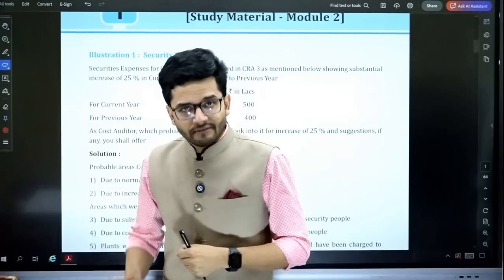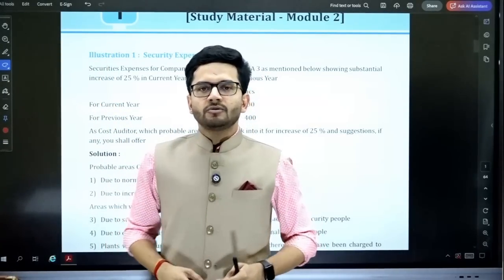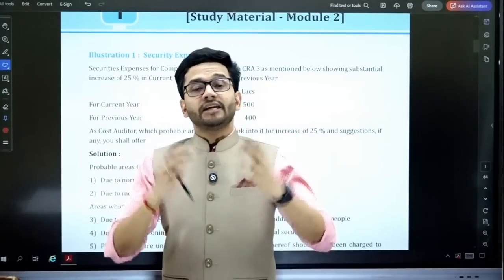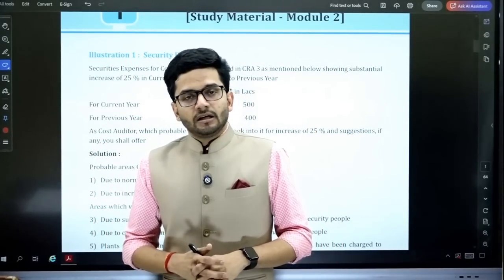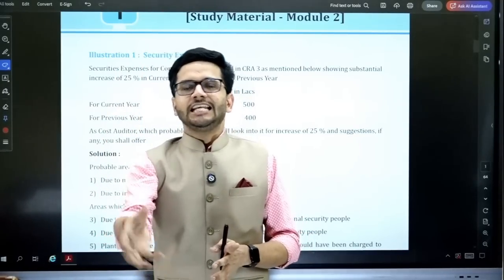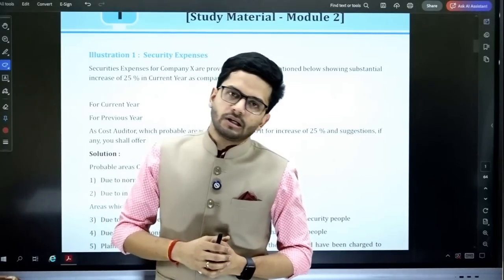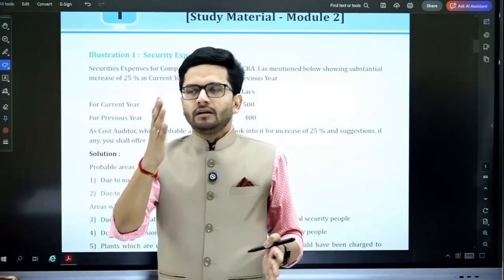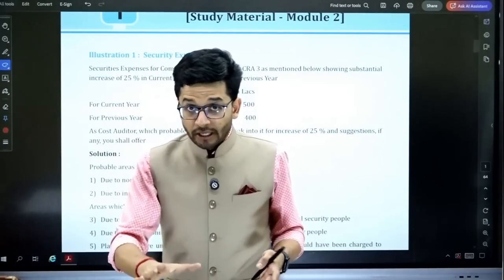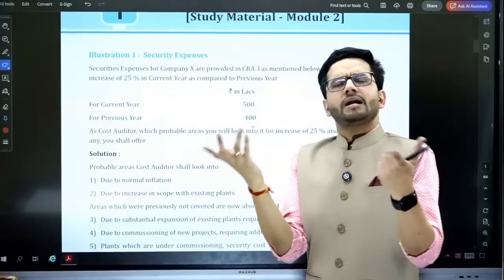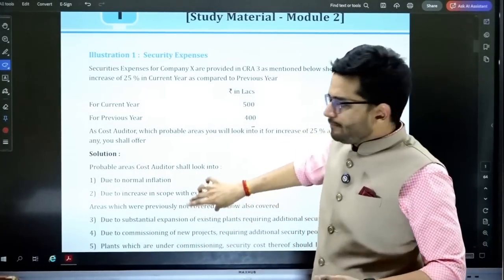So from the first question to the 7th question, they have given you particular scenarios like repair and maintenance cost has increased, security expenses have increased, salary expenses have increased, capacity utilization has reduced. What can be the probable reasons for such increase or reduction in capacity utilization? It is a very logic based question, nothing to mug up. So if security expenses are increasing from 400 to 500, what can be the probable reasons for it?